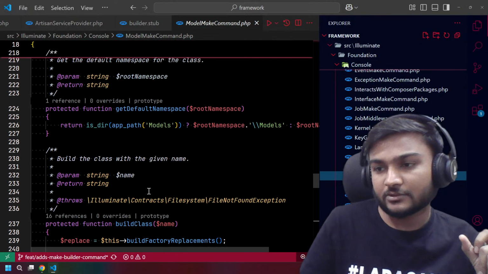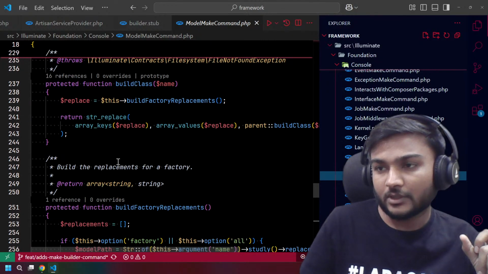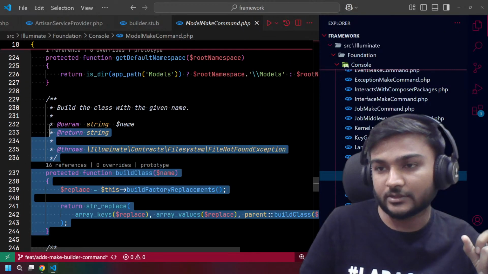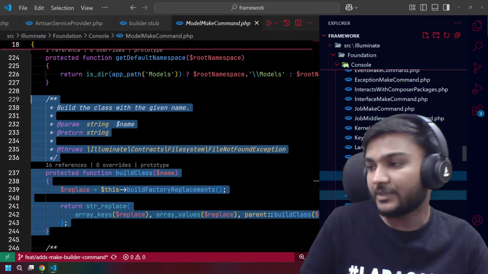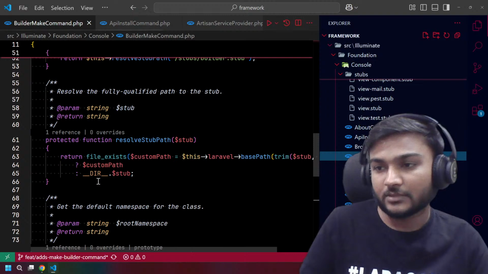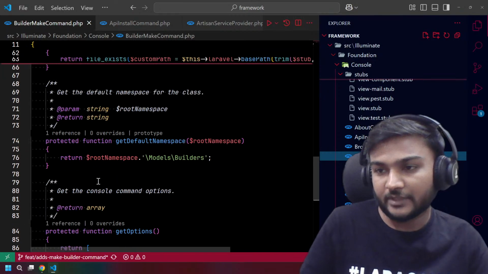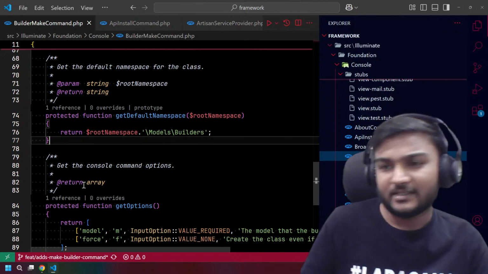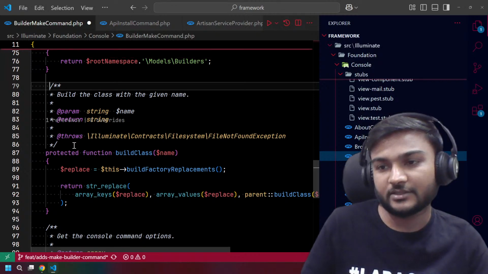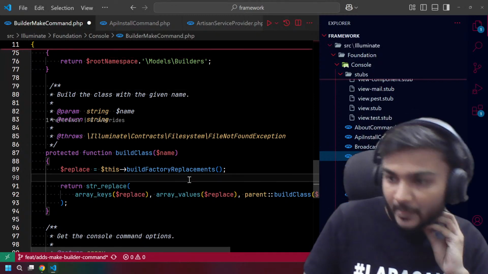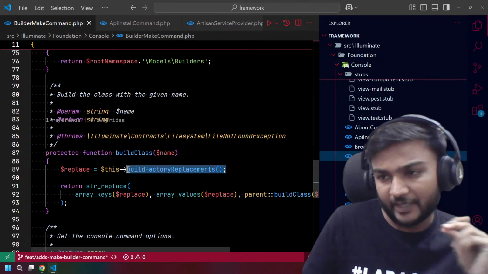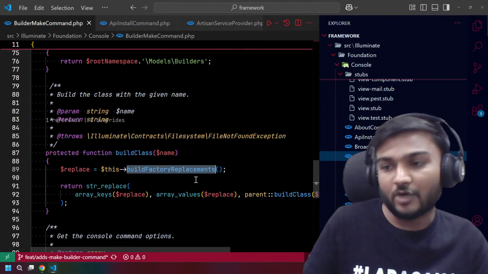This build class stuff is already there. We need to replace the stuff, right? We just gonna copy this and put it into the make builder command. Let's put it here, and we will check later where it should be. So, build a factory replacement, but we are not going to build a factory replacement now. We actually gonna build a model replacement, right?